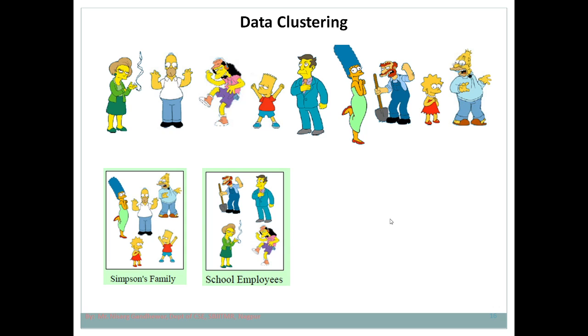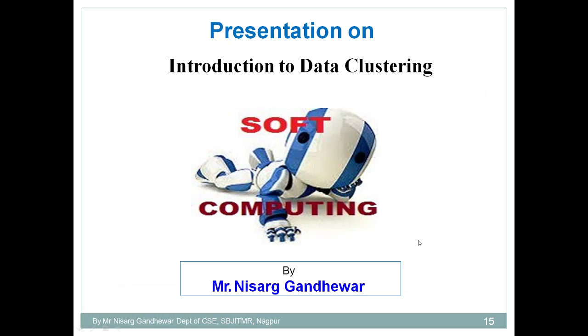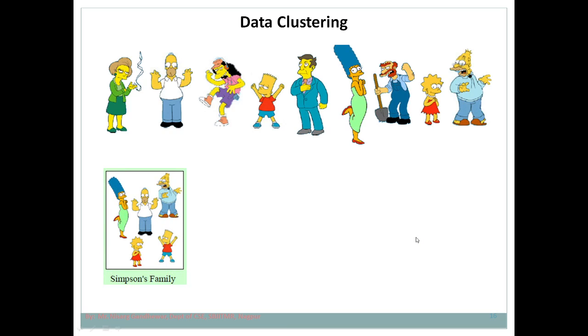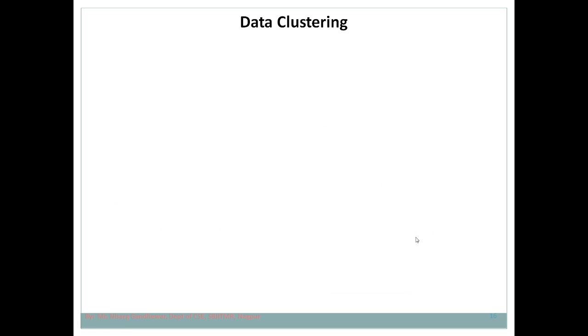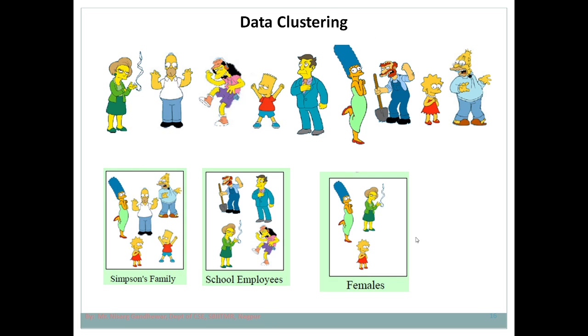That means student 1 identified that these are the persons that belong to the Simpsons family and these 4 persons belong to school employees. Then I asked student 2 to give me the groups for this particular group of people. Student 2 found two categories: one is male and the second one is female. These are the two categories that student 2 prepared.